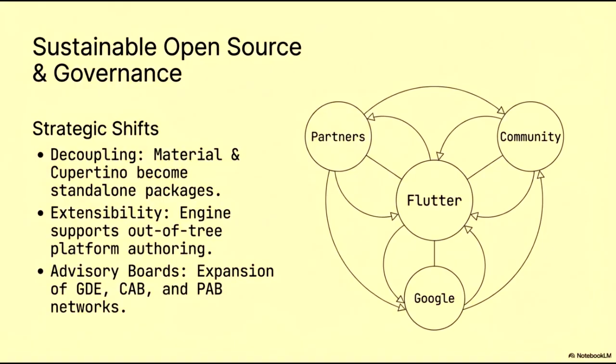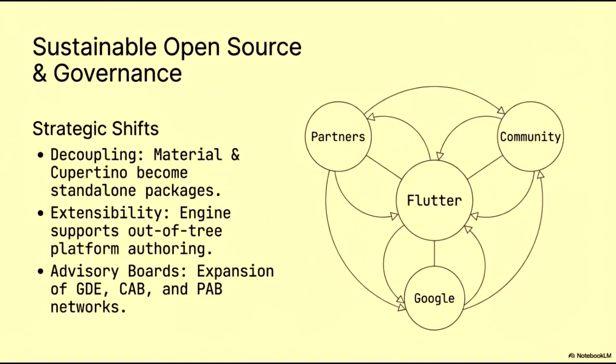First, we are decoupling key components, such as Material and Cupertino, into standalone packages. This modular approach allows for faster iterations and a leaner core framework. Second, we are enhancing extensibility by enabling the engine to support out-of-tree platform authoring, making it easier for third parties to build and maintain platform-specific integrations.